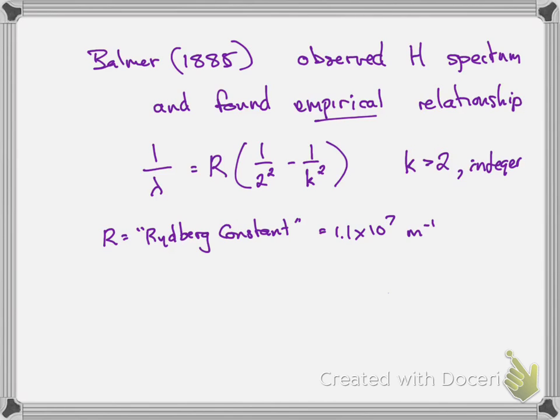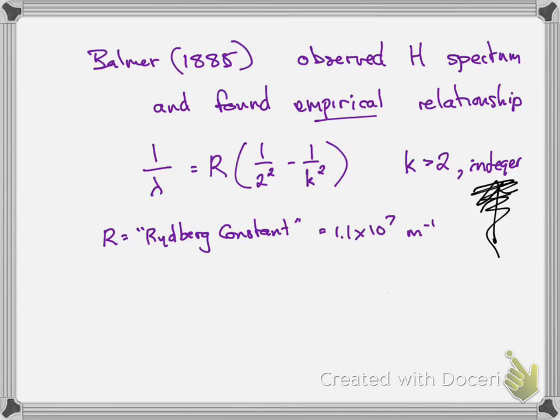And so it's the fact that k is an integer that discretizes this equation, right? It's like this shows that there are independent individual colors. We'll see how that is in a second. The Rydberg constant, just by the way, Balmer determined, or Rydberg determined, I don't actually remember who, is 1.1 times 10 to the 7th inverse meters. And so anyway, this describes part of the hydrogen spectrum. This actually describes the visible hydrogen spectrum.